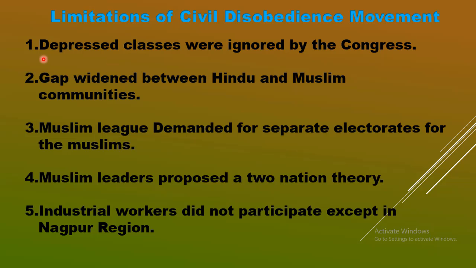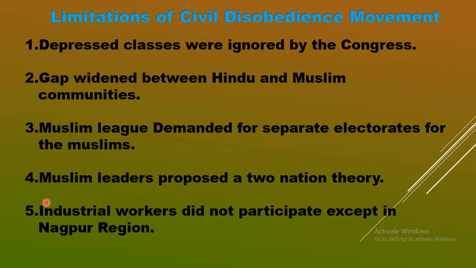Point number one, it says depressed classes were ignored by the Congress. Point number two, gap widened between Hindu and Muslim communities. Point number three, Muslim League demanded separate electorates for the Muslims.